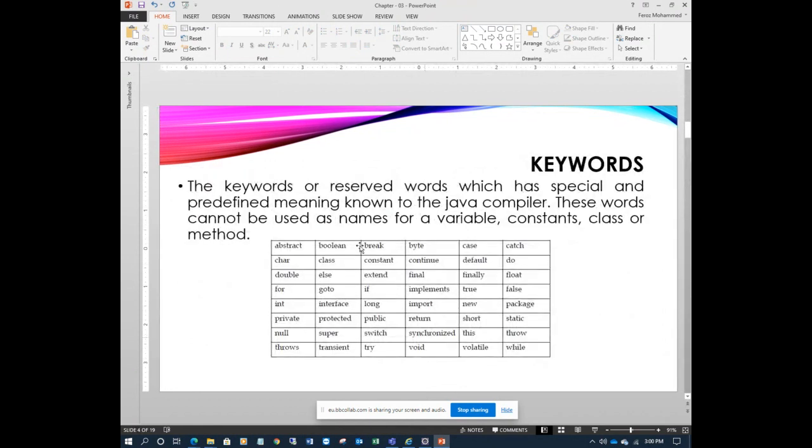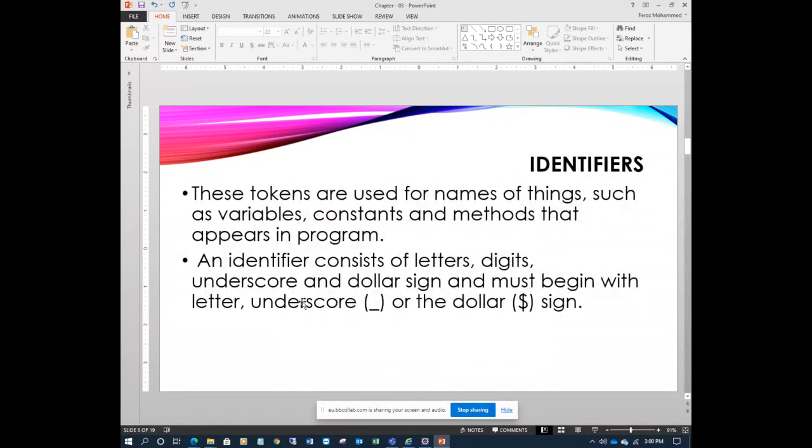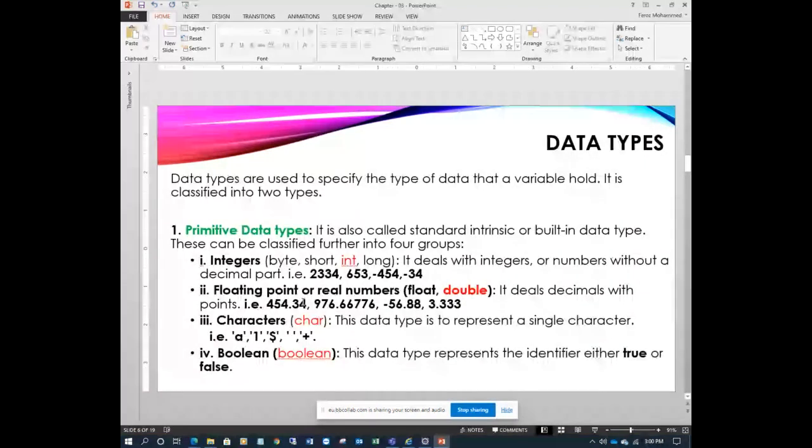Keywords cannot be used as variable names, although they start with a letter. They have some special predefined meaning. The compiler has a different meaning for them, so we cannot use these keywords as variable names. If you try to use one, the compiler throws an error. Simple. We'll show this in an example. Okay, no need to worry.